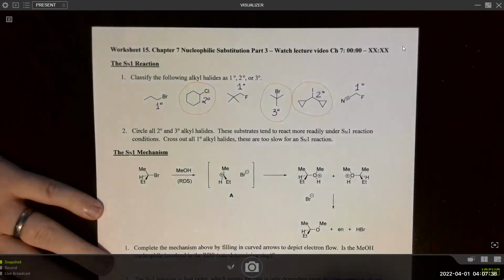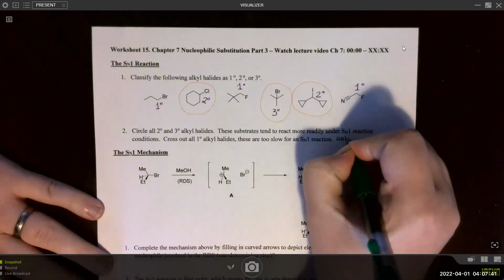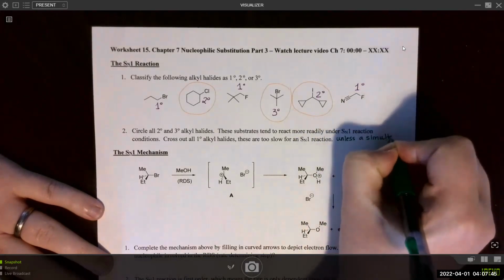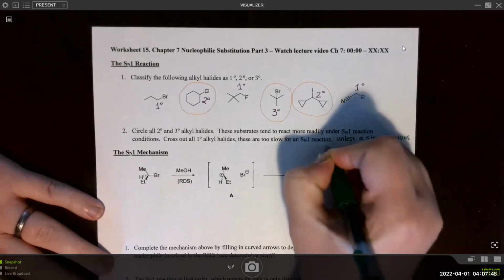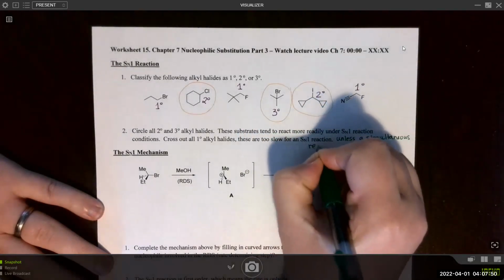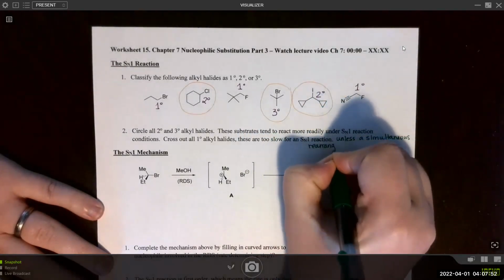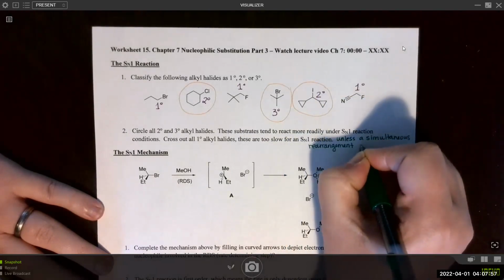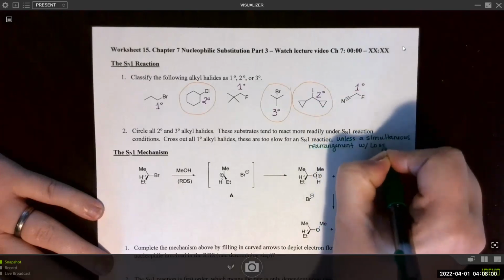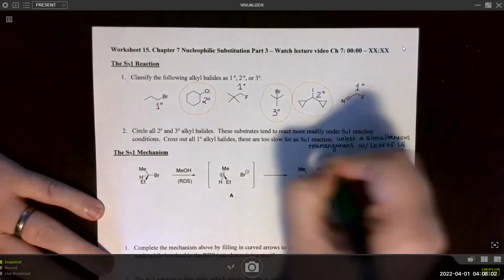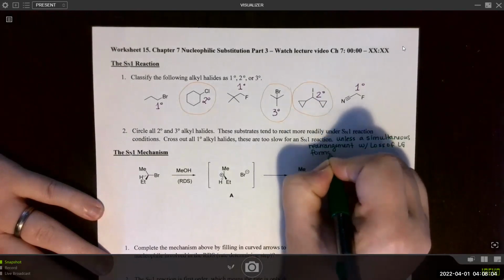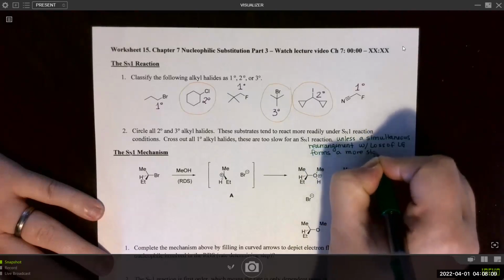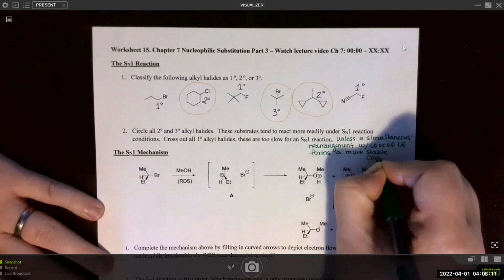I just want to put, unless a simultaneous rearrangement with the loss of the leaving group forms a more stable carbocation.